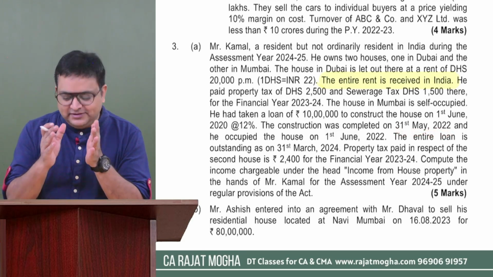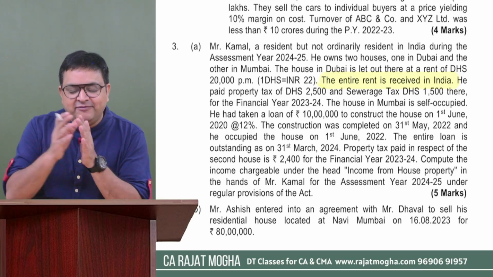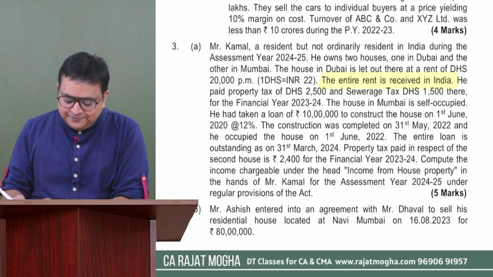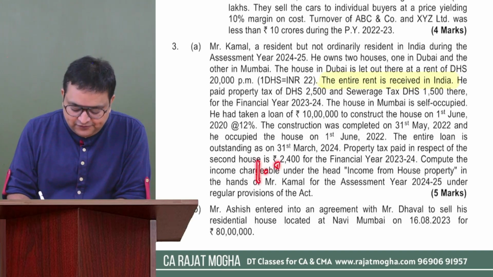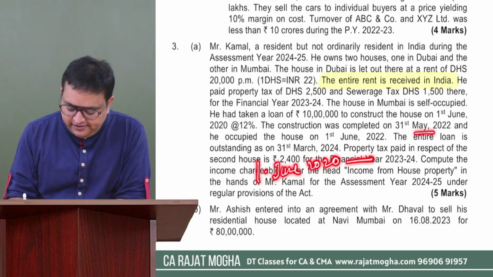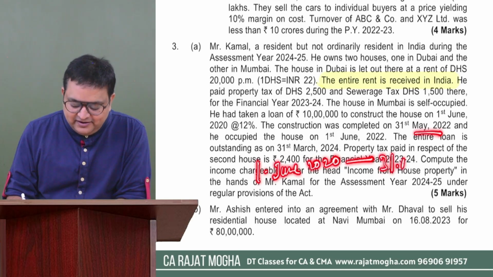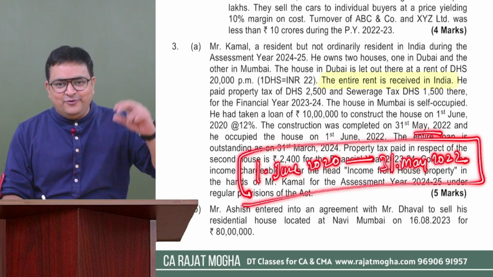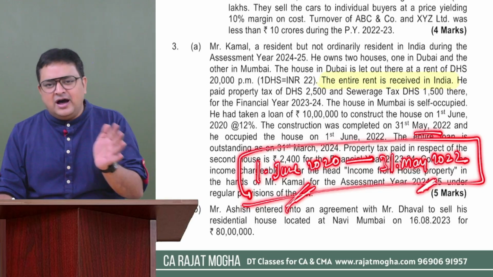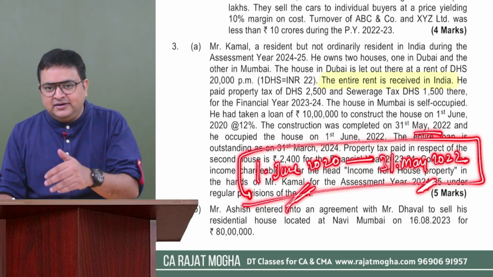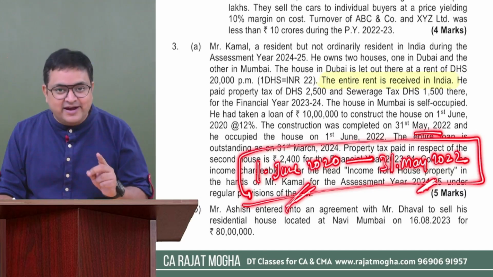Okay, tell me, this pre-construction period will start from which date and will end on which particular date? It will start from the day when we take the loan. So it will start from 1st June 2020, and the house was completed on 31st May 2022. So should I make the pre-construction period till 31st May 2022? Is it correct? Sir, yes, sir, because he has taken a loan on June 2020 and the construction is completed on 31st May 2022. After that, it is post-construction, but till 31st May, it is pre-construction. Is it right or wrong?